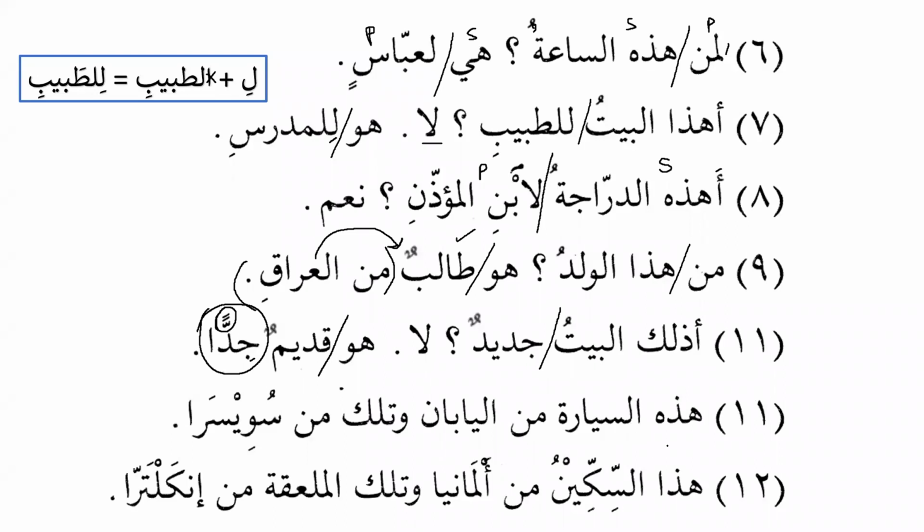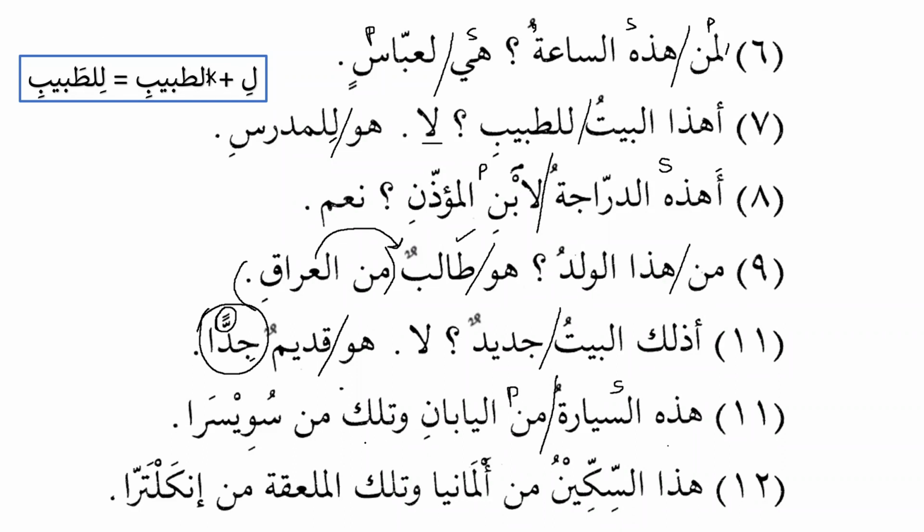Hadhihi as-sayyaratu, this car, min al-Yabani, is from Japan. Now we can see that we have two phrases. What are the two phrases over here? Hadhihi as-sayyaratu is phrase number 1 and min al-Yabani is phrase number 2, right? So this is a demonstrative phrase and this is a prepositional phrase, jar majroor. So this is the subject and this is the predicate.